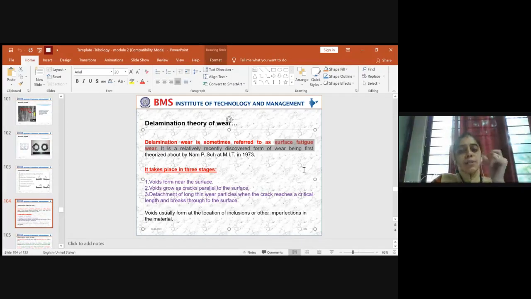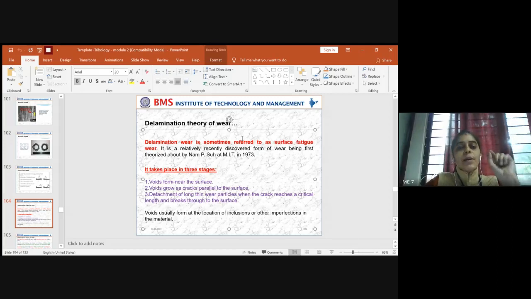Fatigue wear was associated with the word surface because this wear laminated out across the surface at contact, and hence you call that surface fatigue wear. So this is an alternative name which was used some years before. So the other name for delamination wear is surface fatigue wear.